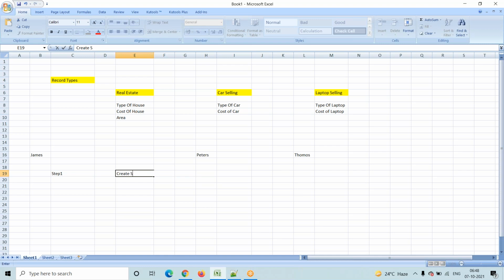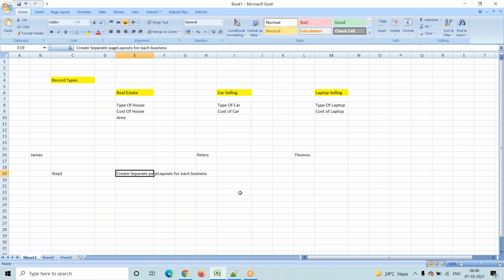How many businesses are there? Real estate business is there, right? What I will do is create one real estate page layout. In that page layout, I will add only real estate fields.